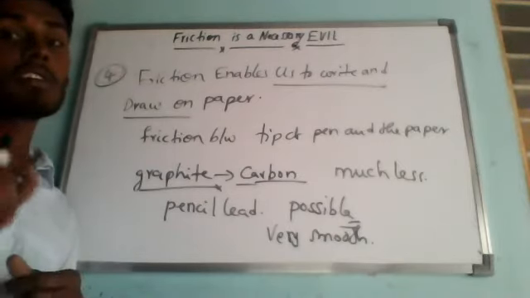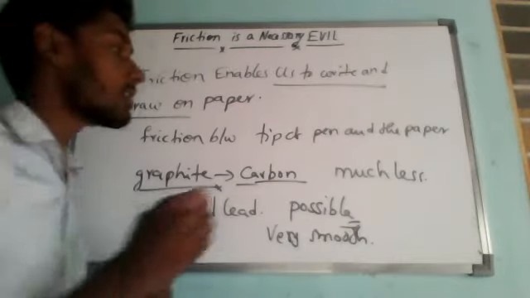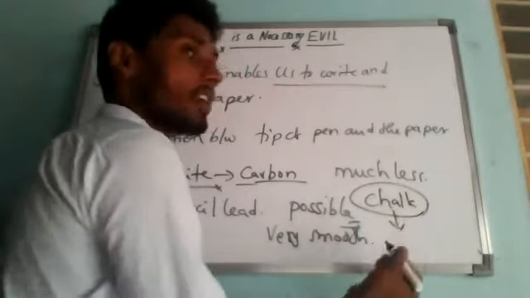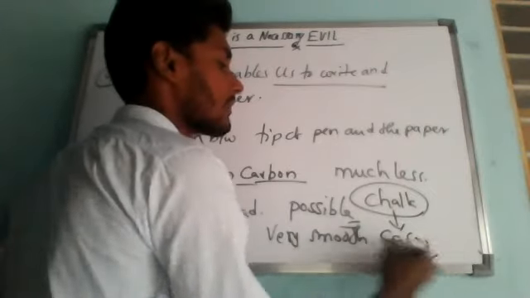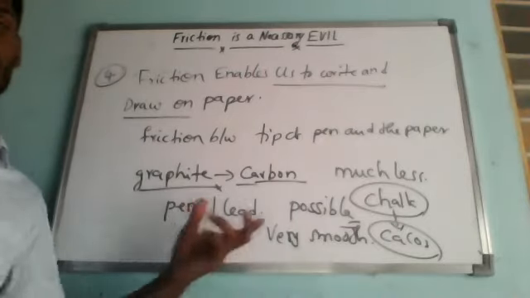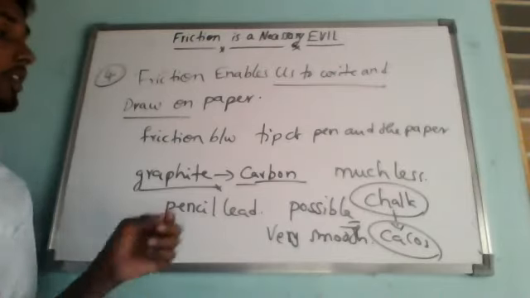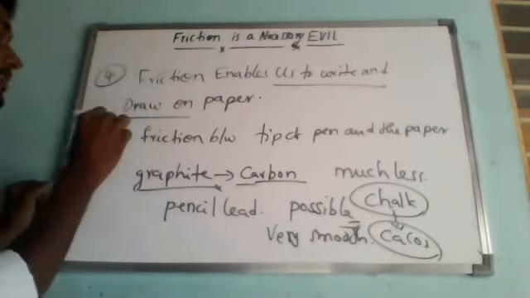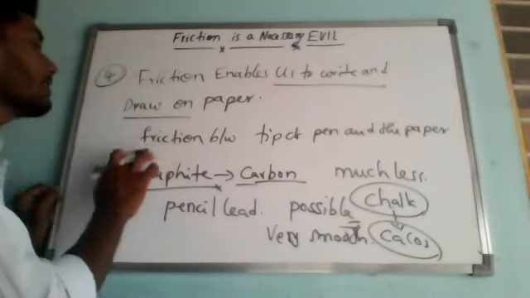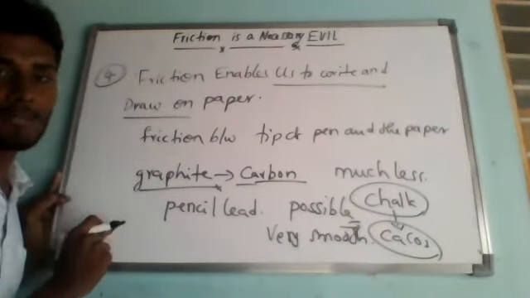Okay, so a teacher is able to write on a blackboard with chalk due to friction between the blackboard and the chalk. Chalk is made up of calcium carbonate, CaCO3. So when you write with the chalk, what is going to happen? The friction between the chalk and the board will rub off these chalk particles, and it will leave white stains on the blackboard.